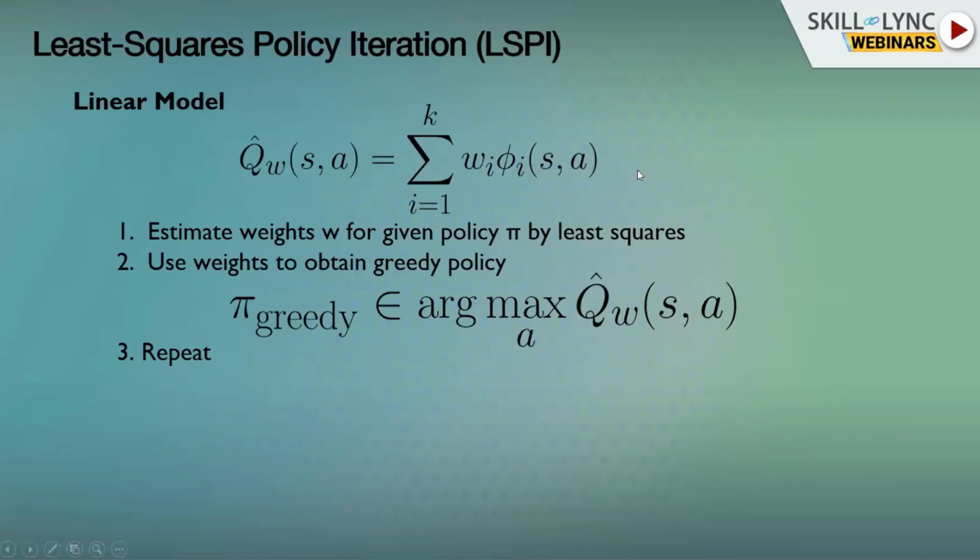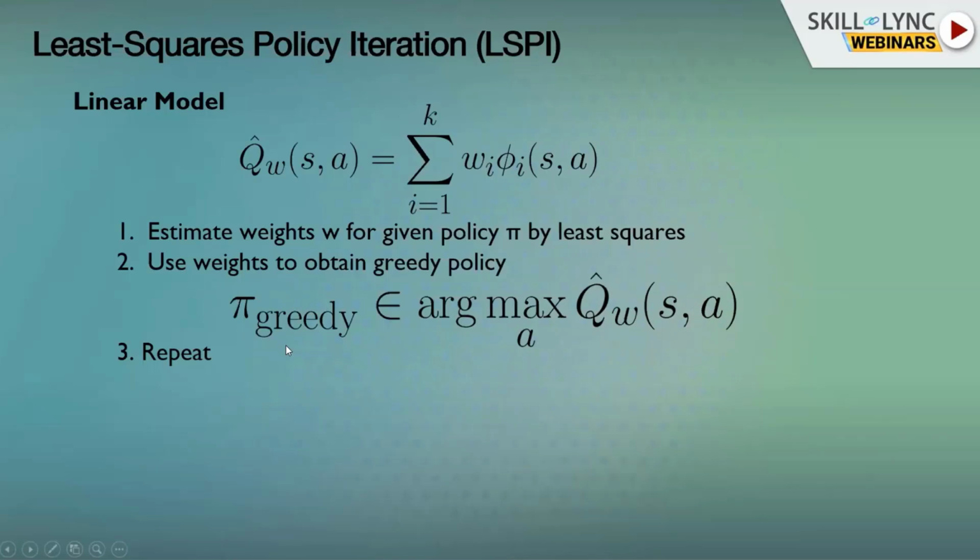Remember that I told you that we can use the Bellman error, right? The Q minus the R plus gamma V of the next state, to estimate by least squares. So we can estimate the weights. After we have the weights, we basically have some estimate for the Q function. Then we can take what is known as the greedy argmax policy. The greedy policy is the policy which for every state takes the argmax of the Q function, the best action that the Q value tells me.